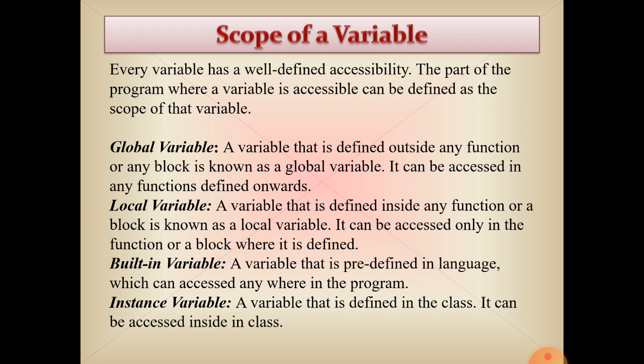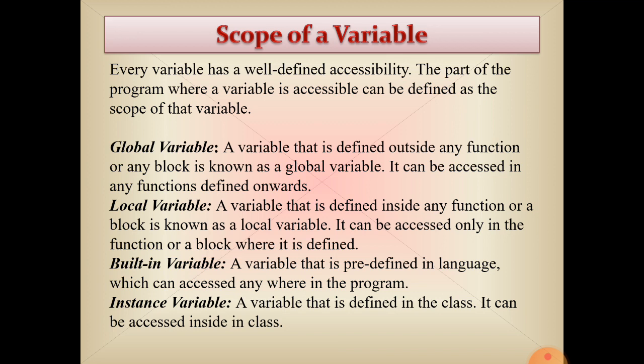Global variables are variables that are defined outside of any function or any block. Any variable defined outside all blocks of the code, not having any particular block of its own, outside of all blocks of the program, will be a global variable. So a global variable will be accessible inside the whole program, anywhere. That is known as global.